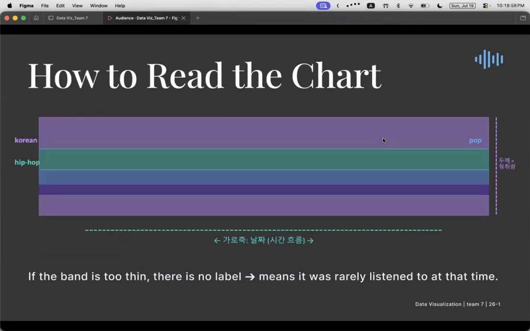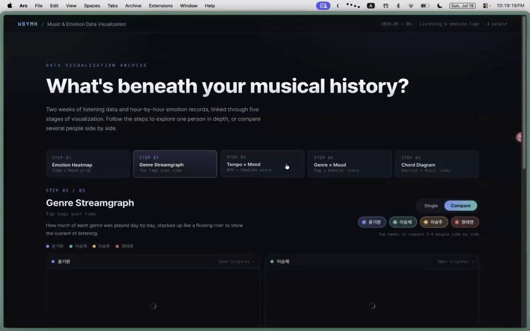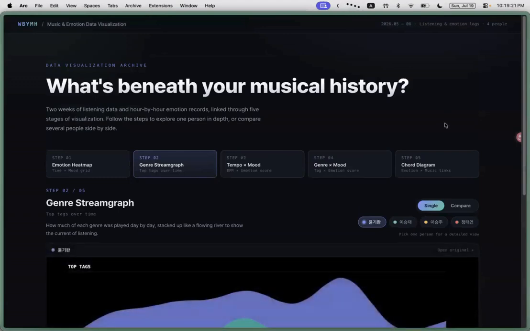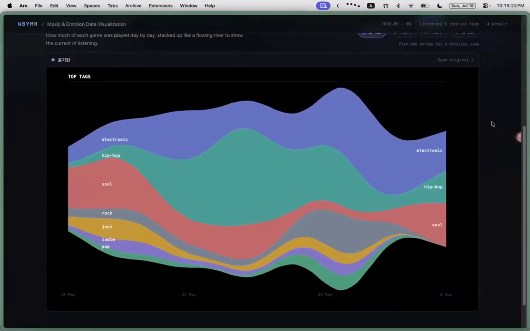The horizontal axis represents the date, with the left side being the start of the period and the right being the end. The thickness of each color band indicates how much you listened to that genre on that day. The thicker the band, the more you listened. So moving to the website, this chart isn't just a static image.